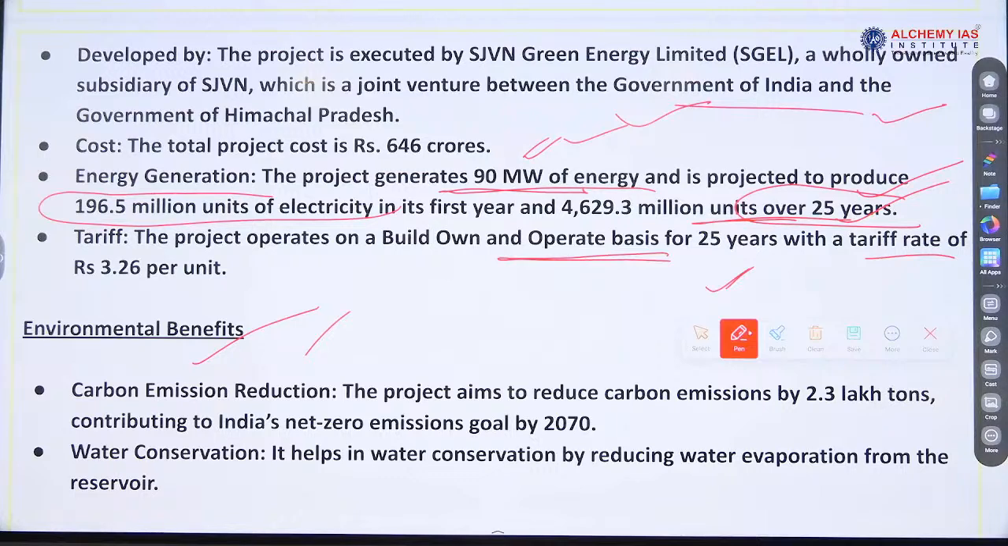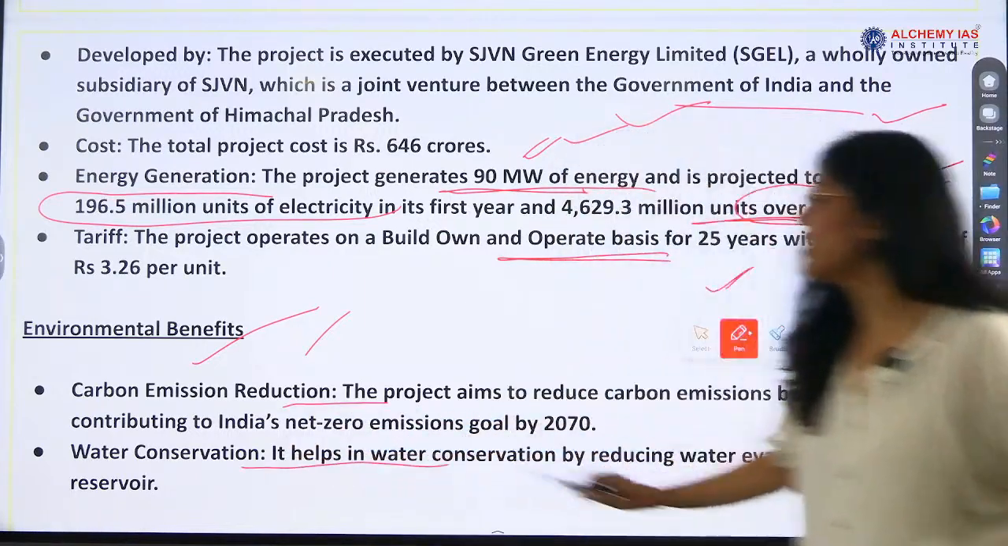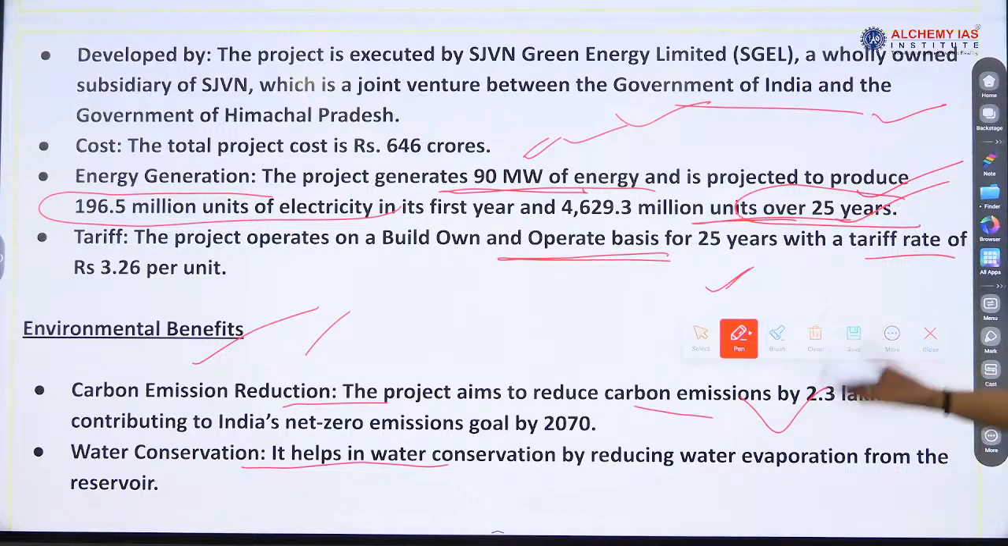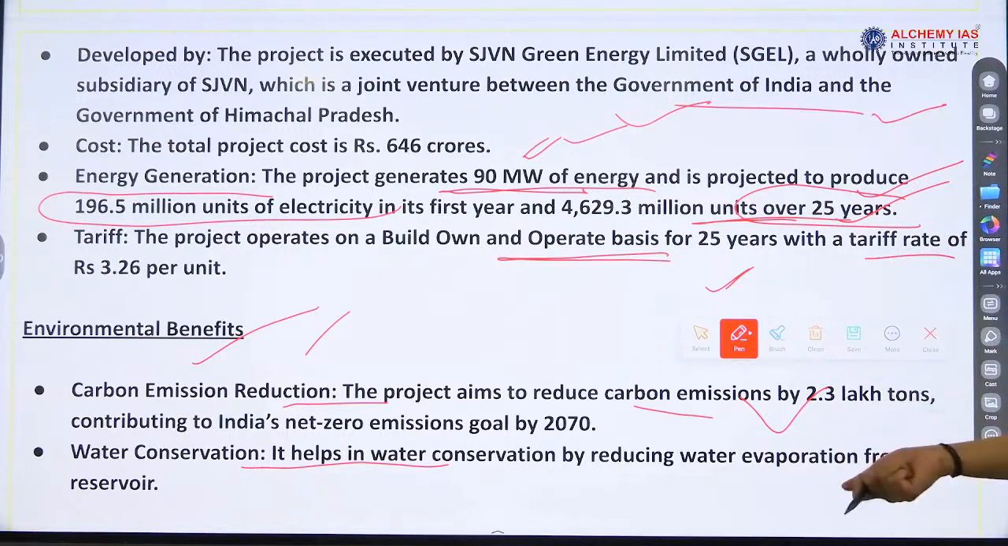Yes, lower carbon emission, right? Switching towards renewable energy, a healthy, positive environmental impact. Carbon emission reduction, water conservation. The project aims to reduce carbon emission, which is a target for India, net zero emission target by 2070. So we will be able to achieve the target, right?